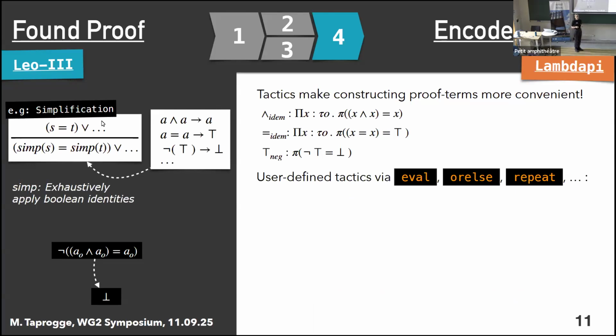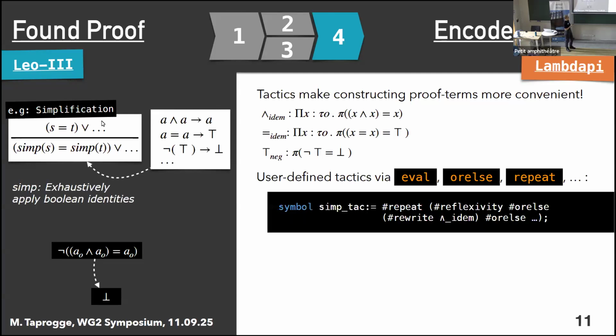So the idea is to encode the procedure that we have in Leo3 that exhaustively applies all of our Boolean identities, and mirror this in a lambda pi tactic using the keywords orelse and repeat. And they pretty much do what you would expect them to do. So when we want to define this as a tactic, it would look something like this.